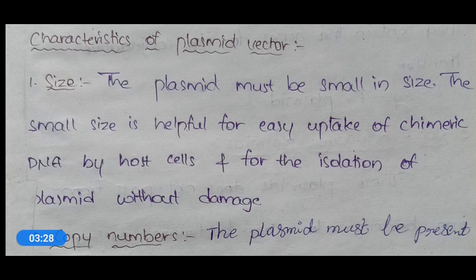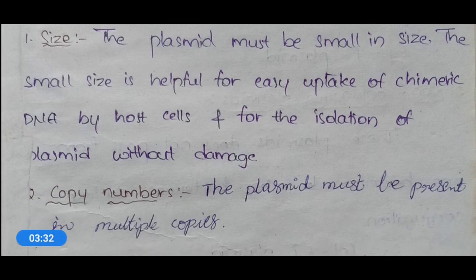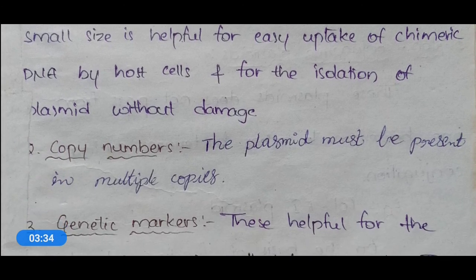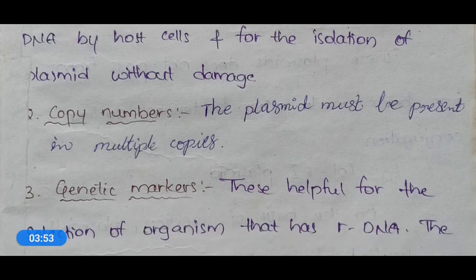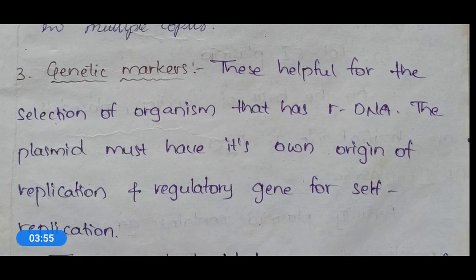Okay, and these plasmids should have multiple copy number. Multiple copies should be present in a bacterium. And gene markers means it should contain gene markers like origin of replication and regulatory genes for self-replication purposes.